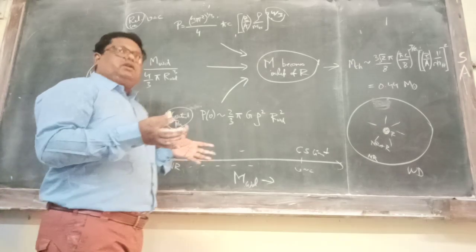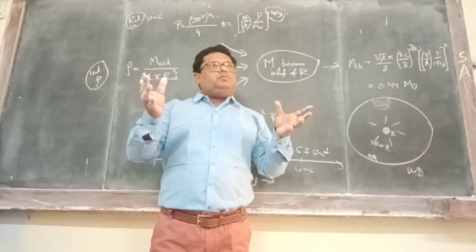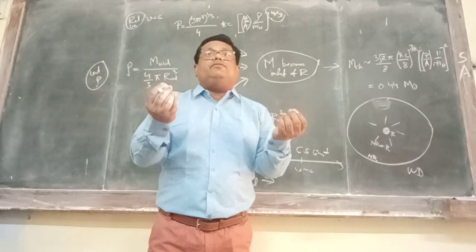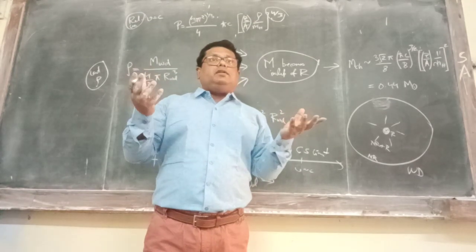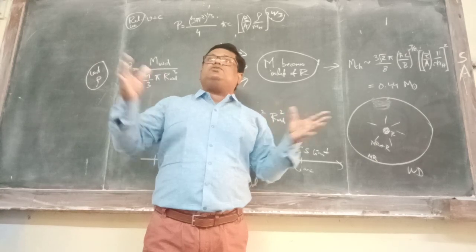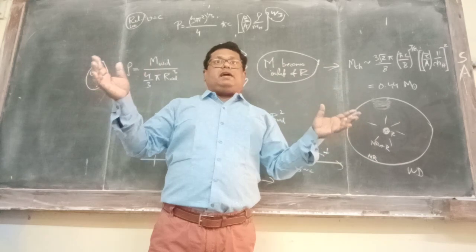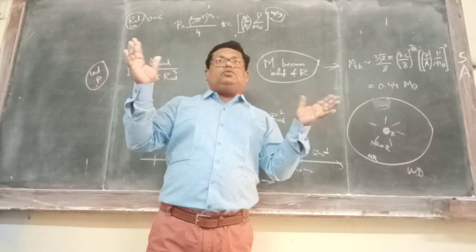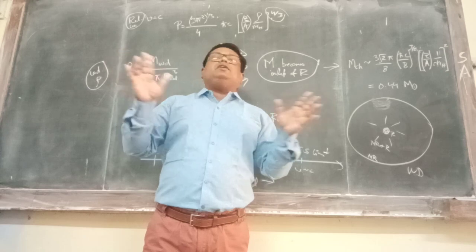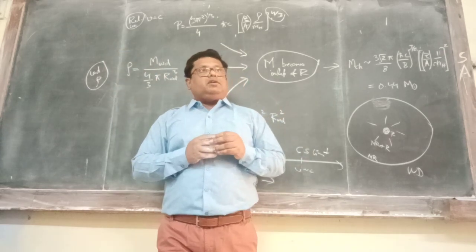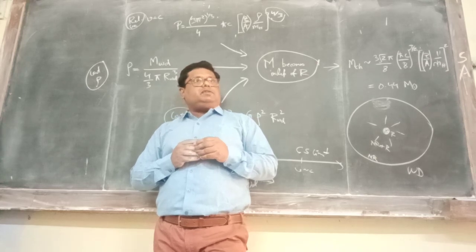Remember, for every structure, the star for example, what is the lowest mass possible? When we have hydrogen fusion, that's the lowest mass. What is the highest mass possible? When the photon or radiation pressure is so large that the star just blows away. That's the maximum mass, around 250 solar masses or so. So if I ask you in the examination, can we have a star whose mass is 740 solar masses?